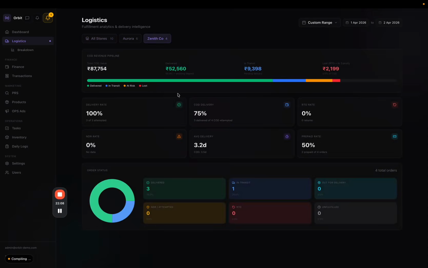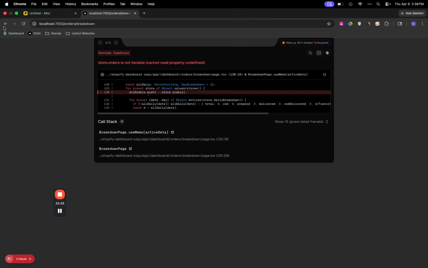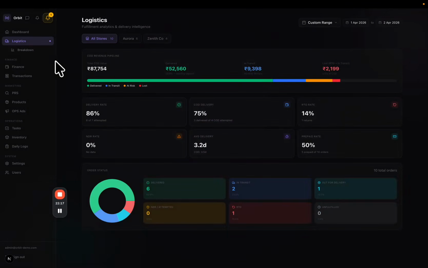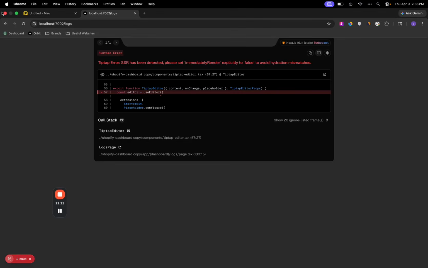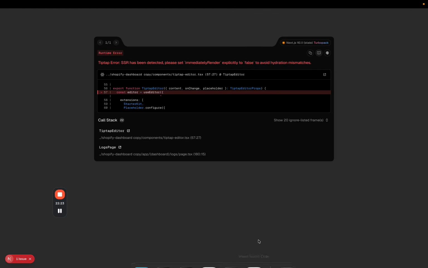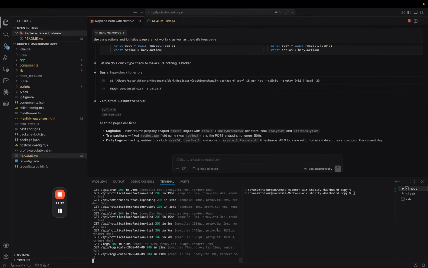Then you've got the breakdown. Oh, for some reason it's not working. Breakdown is basically like it shows you everything in pie chart form. I'll just tell Claude to fix that breakdown and the transactions page. Let's see if the daily logs is working. Daily logs is still not working. Daily logs, breakdown, and transactions page is still not working.